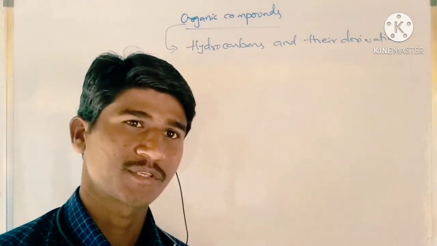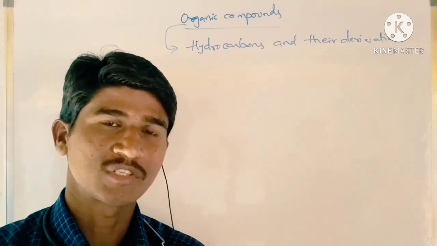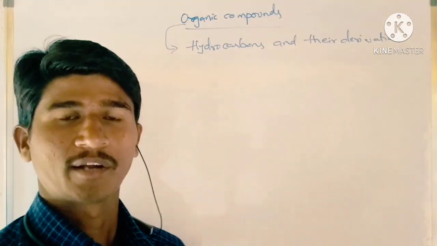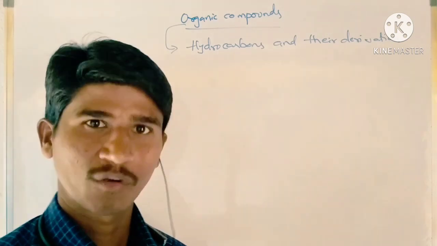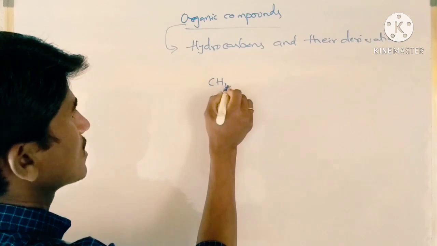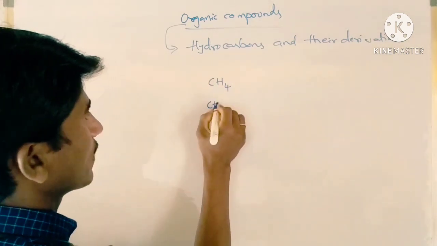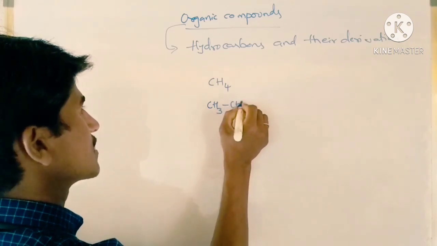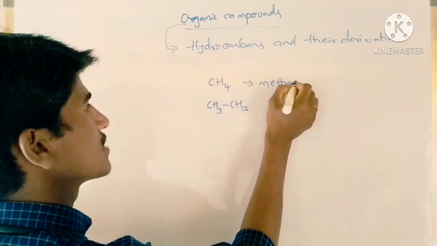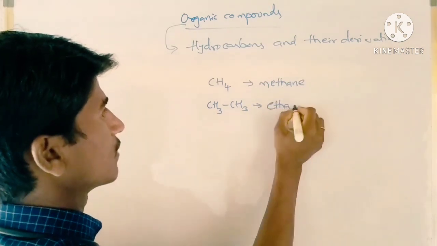Now, what is organic chemistry? Organic chemistry is the branch of chemistry which deals with hydrocarbons and their derivatives. Let us see what hydrocarbons and their derivatives are. A compound of carbon and hydrogen is a hydrocarbon. What is a derivative? For example, CH4 is methane, a hydrocarbon, and ethane is also a hydrocarbon.